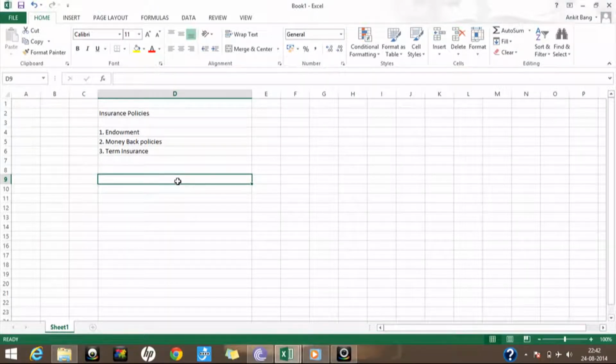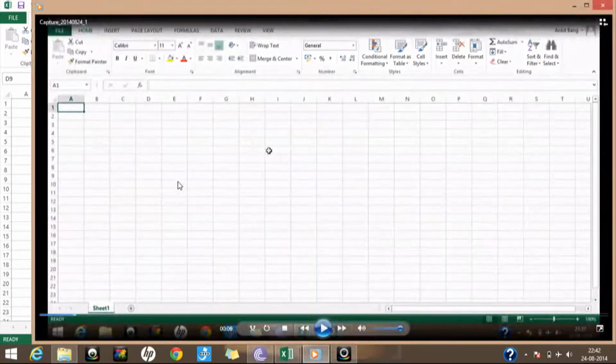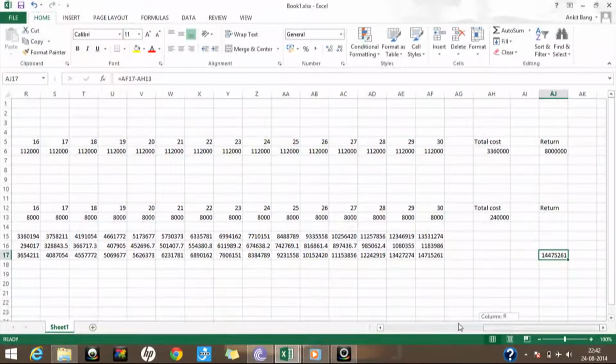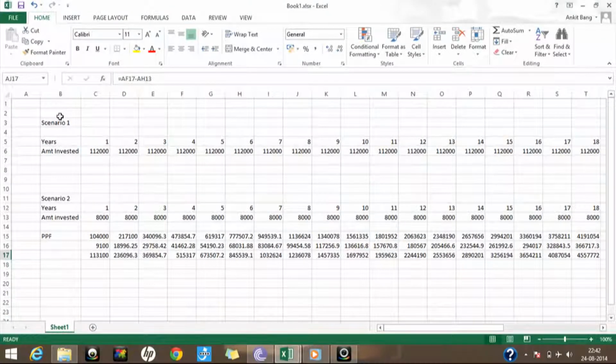Now I'll take up a very simple example to make it easier for people to select which kind of policy they should opt for, and why especially term insurance policies are getting more popular nowadays. Although I have put it up with that example, just a second, I'll show you the example. Instead, I have taken up this example, and I'll be doing it in a separate Excel sheet as well. I'm just showing you how it will go along.